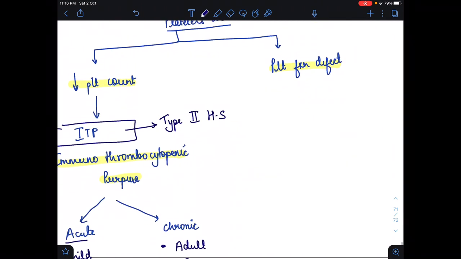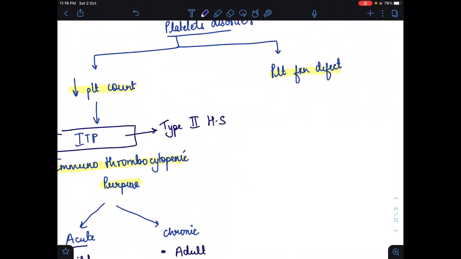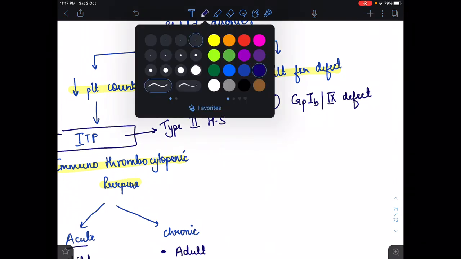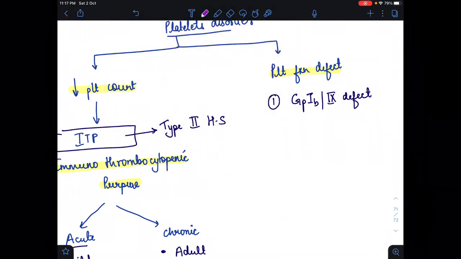Now the other one is the platelet function defect. As we all know, the functions of the platelet are adhesion, aggregation and activation. So here their function will be defective. The first function that can be defective is if GP1B and GP9 are defective, which help in platelet adhesion. So basically platelet adhesion will be defective. Then that is known as Bernard-Soulier syndrome.